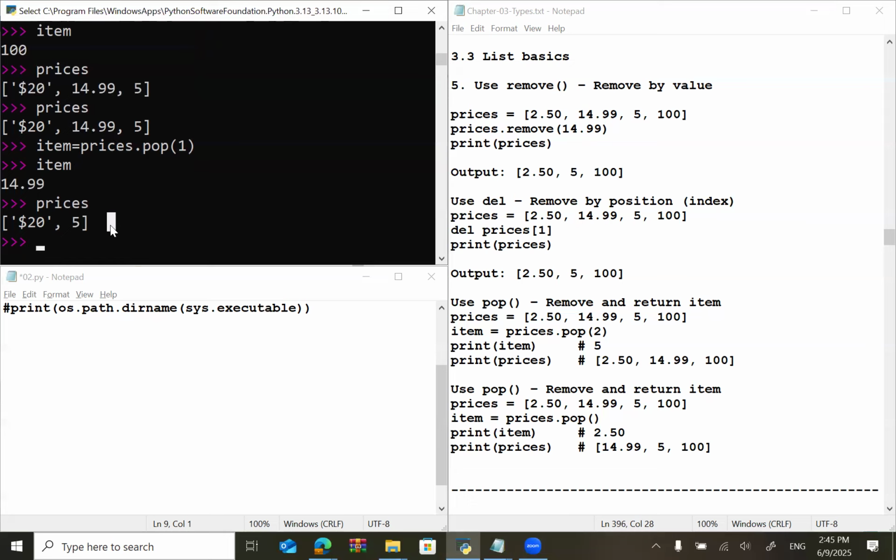So pop removes the value from the list, and if you want, you can save that value into a variable as well. So this was the list basics.